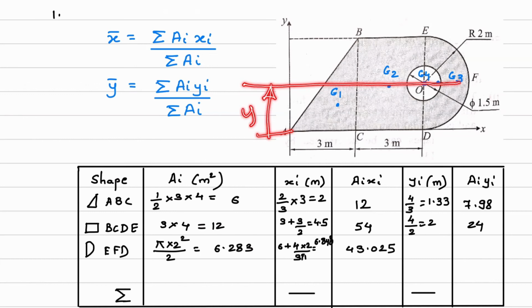This y3 will be the radius of this semicircle. What is the radius? 2 meter. So write down y is 2 meter. So now next will be AI into yi. So AI is this one and yi is this one. So that value is equal to 12.566.